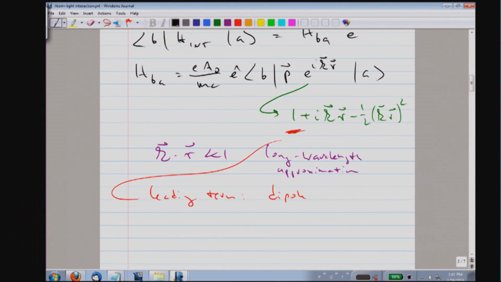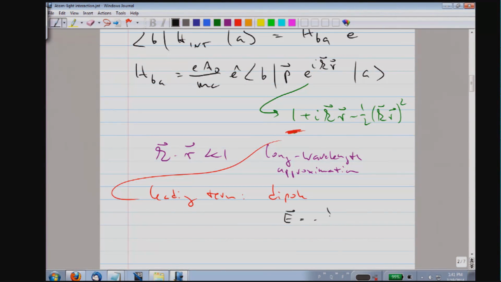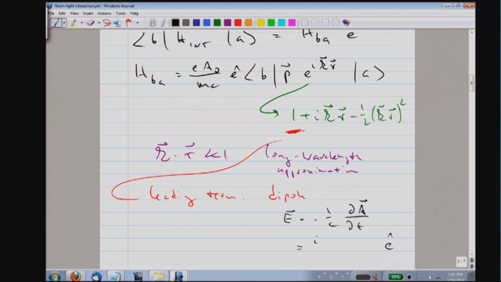We want to replace the vector potential by the electric field. So we use the fact that the electric field is the derivative of the vector potential. And the derivative of the vector potential means, since we have an e to the minus i omega t dependence, that we simply multiply with a factor of omega, the frequency.